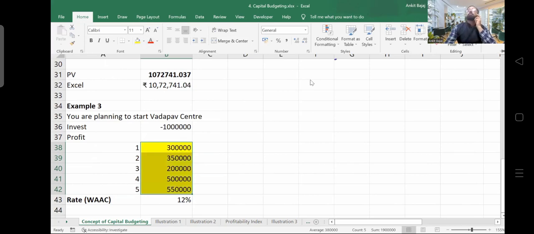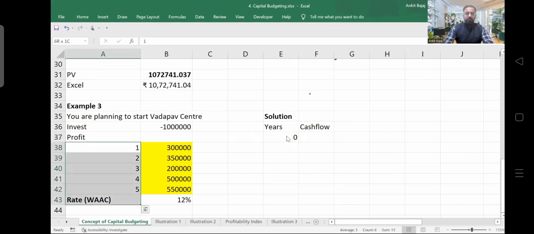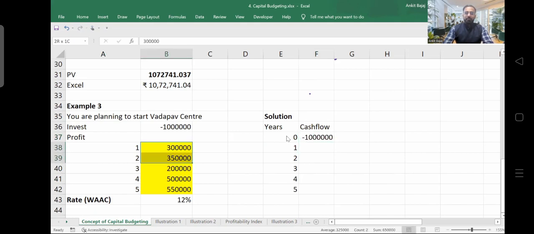So I can do a comparison here, and I will be solving this question. You just focus and follow the steps. I'm writing down the solution here. How much are you investing on day 0? First, we will write down years here, then cash flows. You are investing 10 lakh rupees on day 0, and these profits you will be making in coming years.